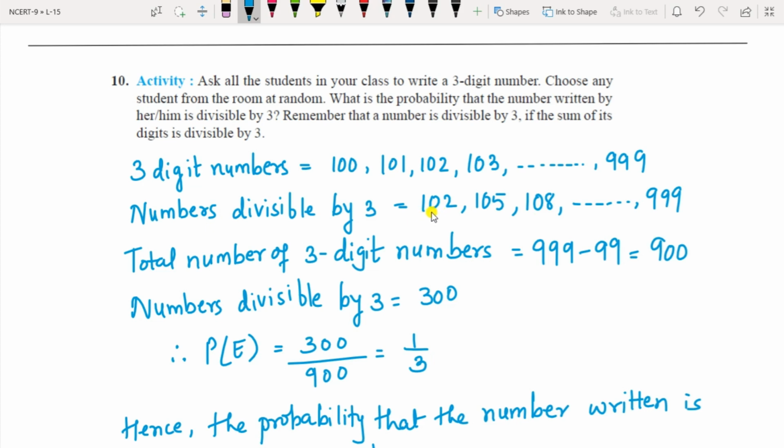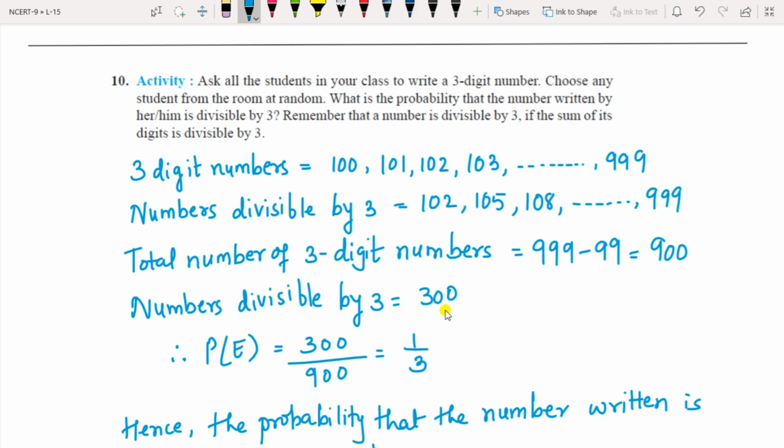So the numbers divisible by 3 are 102, 105, 108 up to 999. The total number of 3-digit numbers is 999 minus 99, which gives 900, that is from 100 to 999. Okay, and how many numbers divisible by 3 are there among these 900? That is 300. How 300?